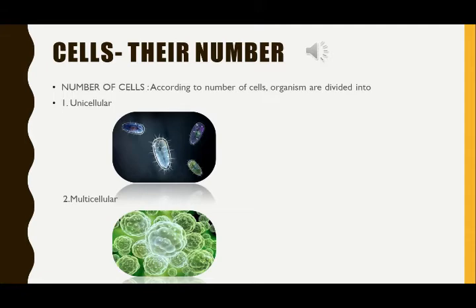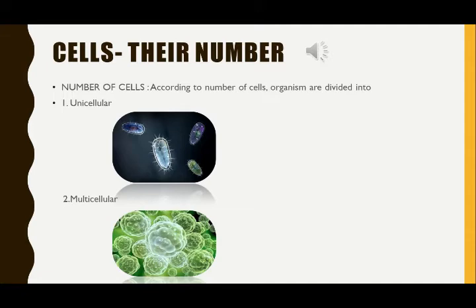Now, what is multicellular? All plants and animals which we see around are made up of millions and billions of cells. Multi means many, cellular means cell. So these organisms contain millions of cells. That's why they are known as multicellular organisms. Examples of multicellular plants are peepal, neem, rose, etc. Multicellular animals include earthworm, fish, frog, humans, etc.